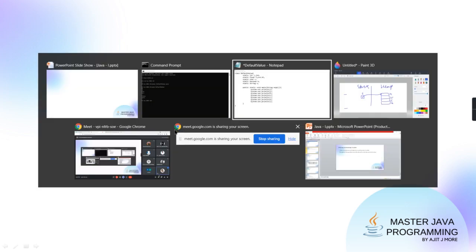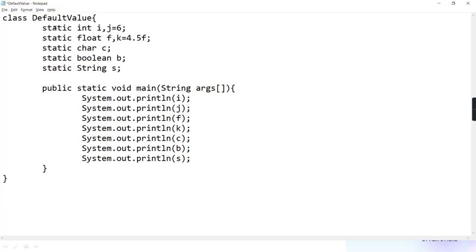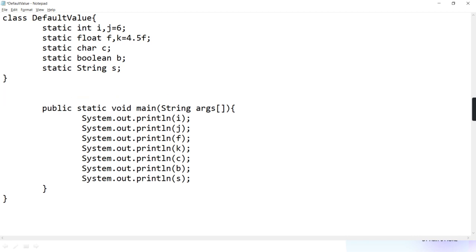Okay. Now in this example, if I would have made all this instance, then also will it have the default value? Getting or no? Like if I want to access it in some other class's main, in which I want to access this I, J, K, F directly, what do I have to write before this?